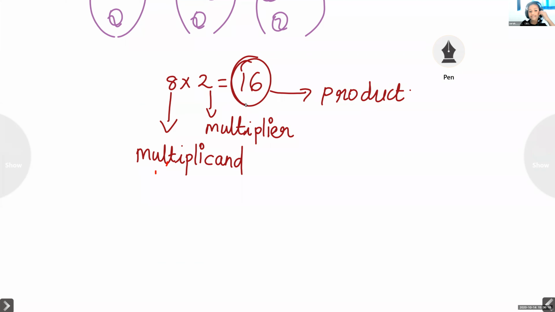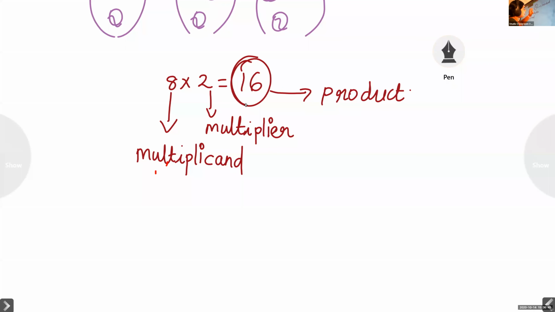Ma'am, why is it changing to 16? Sorry? It's 8 into 2 is equal to 16. Yes, if we add 2 eight times, or if we add 8 two times, we will get 16. Just check. That is multiplication. That is written in short form like 8 plus 8 equal to 16, the addition form.